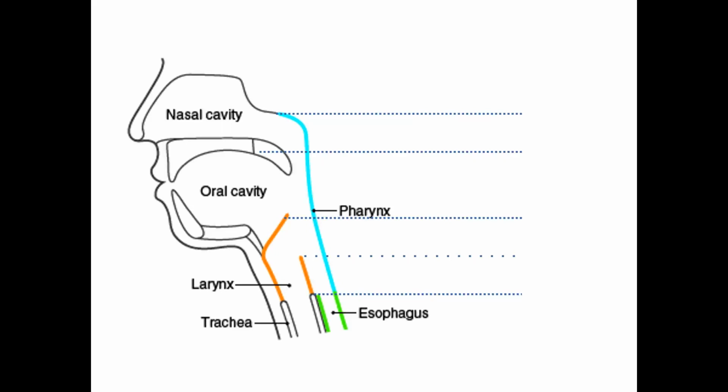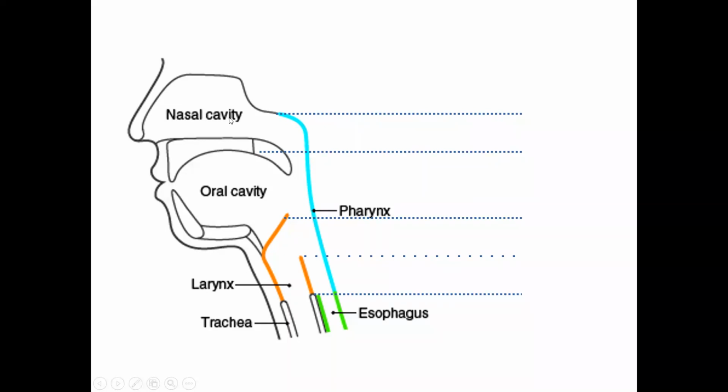So we are starting with the topic of pharynx, including tonsils. Here you are seeing a sagittal section of the head and neck, the nasal cavity, the oral cavity, and the larynx.